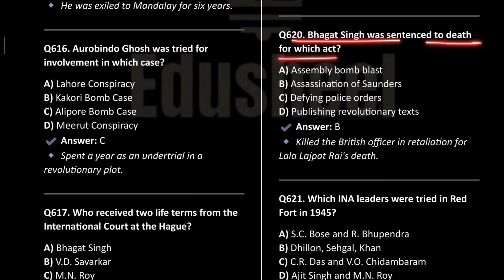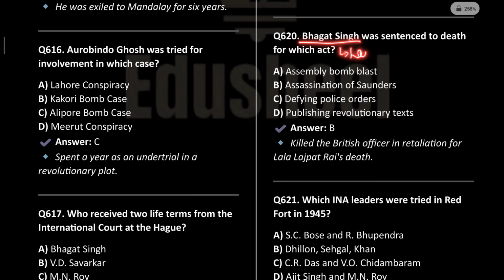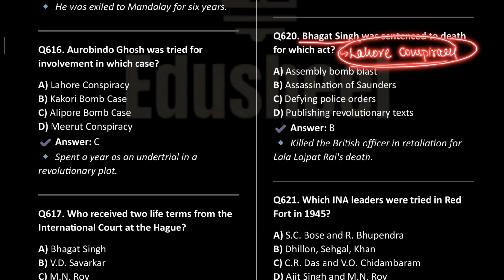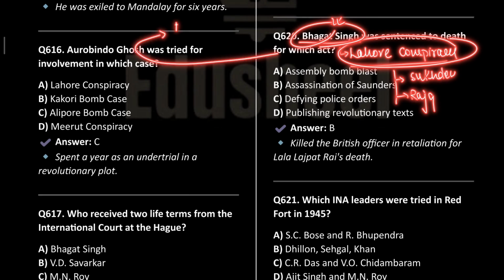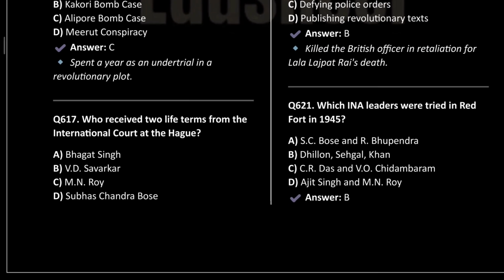Bhagat Singh was sentenced to death for which act? It was for the assassination of Saunders, and he was tried under the Lahore conspiracy case. Two of the other members in the Lahore conspiracy case were Sukhdev and Rajguru, and Bhagat Singh was the third. All of them were given the death sentence on March 31st, 1931. This was also a demand made by Congress under the Irwin Pact, but Irwin refused to grant pardon to these three leaders.